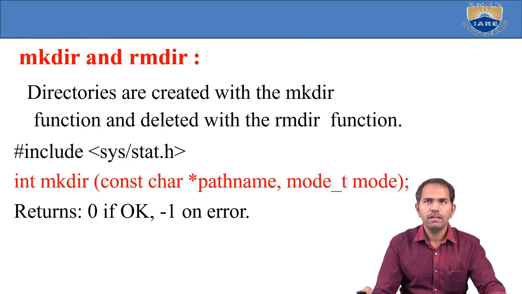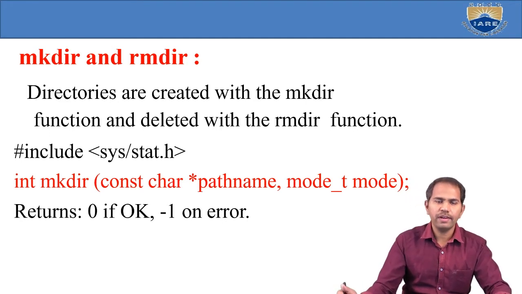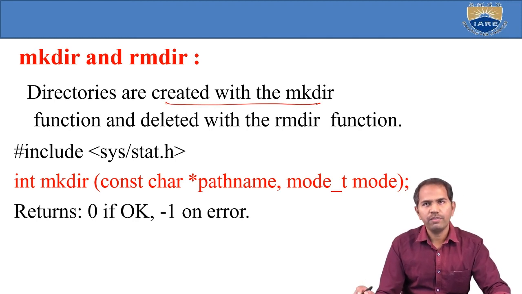Now, make directory and remove directory. These are simple commands. To create a new directory, we use the mkdir function.